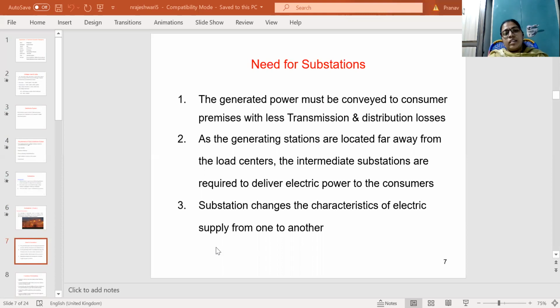It means it will change the voltage from one level to another level, AC to DC, frequency from higher to lower, and power factor from higher to lower, that is power factor correction, and frequency changes. So these are some characteristic changes from one to another. These substations will change the characteristics of electrical supply.